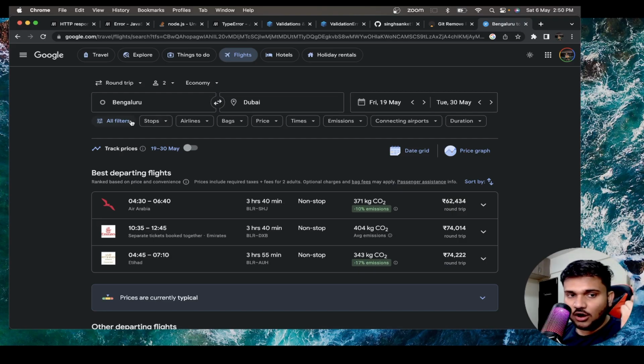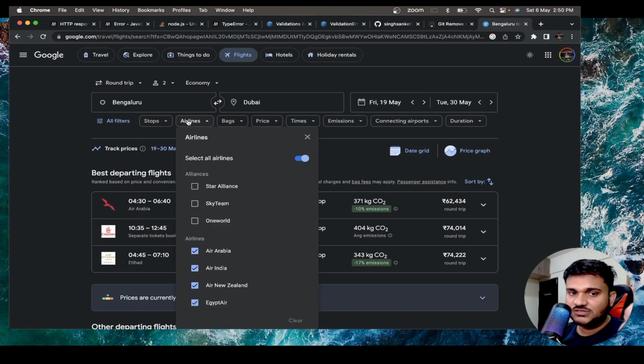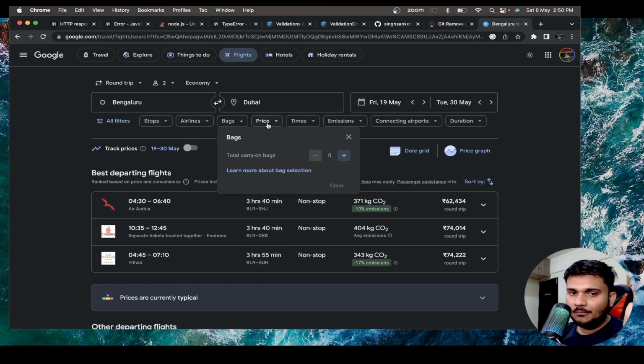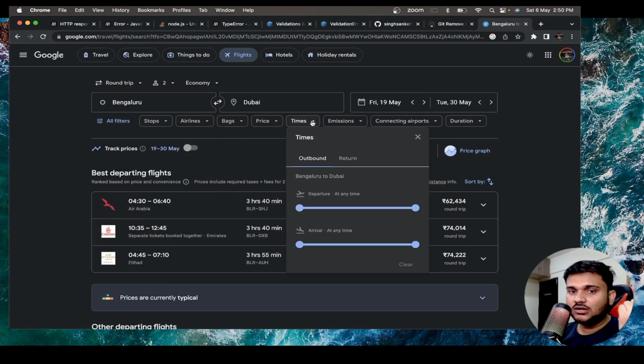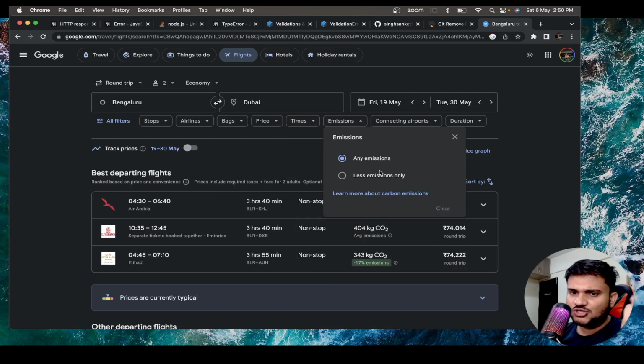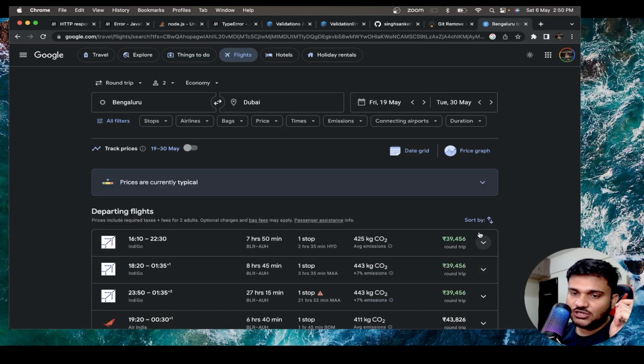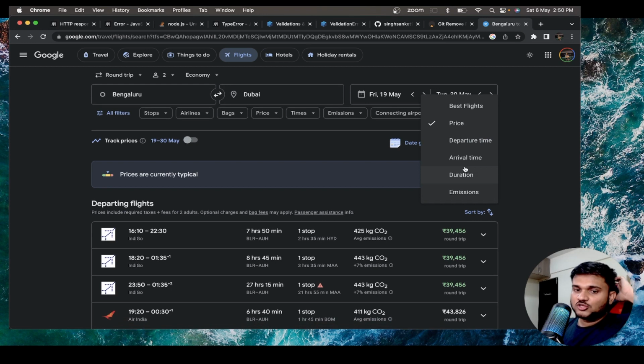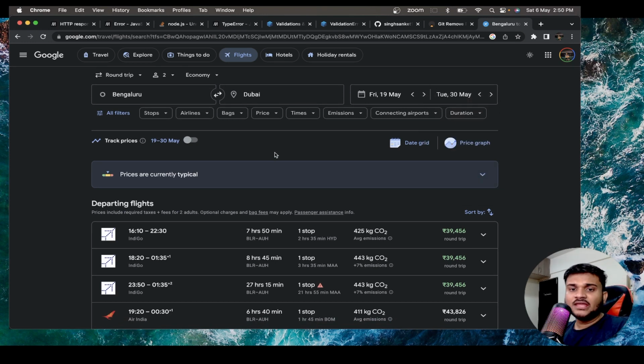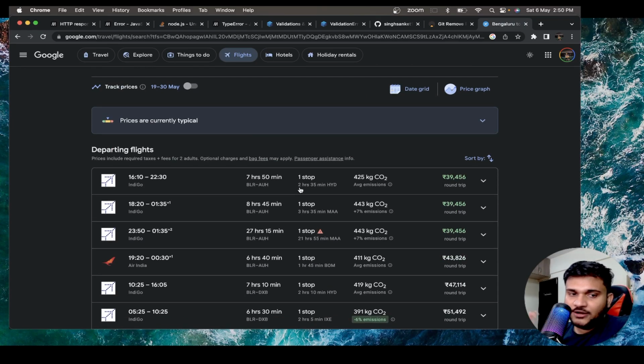Then you can have multiple filters, for example, the number of stops, the different airlines, baggage, price range, right? Time range, emission. Of course, not everything you can do, because after one point you will realize that it's becoming redundant. You can also order things. For example, you can sort by price, or you can sort by duration. You can sort your data based on multiple properties, right? And then we can try to give more end-to-end experience to the users.